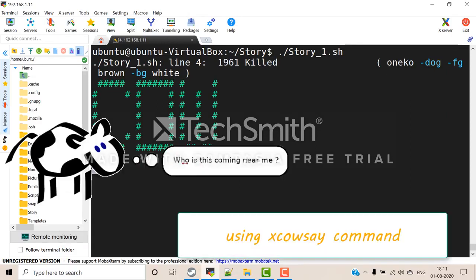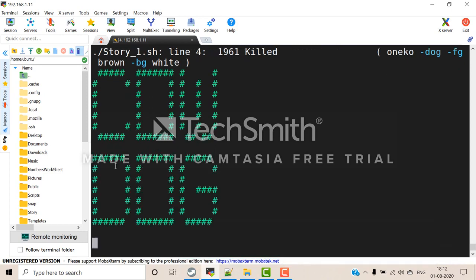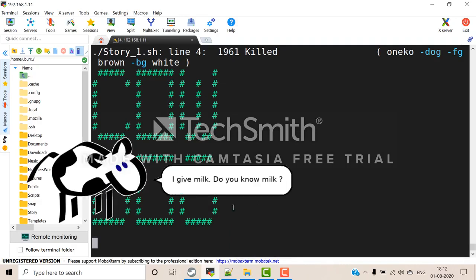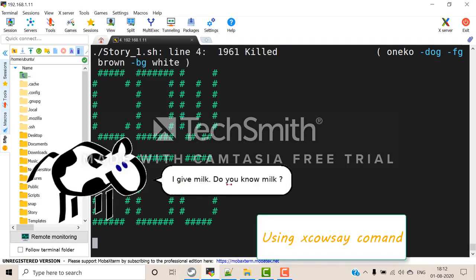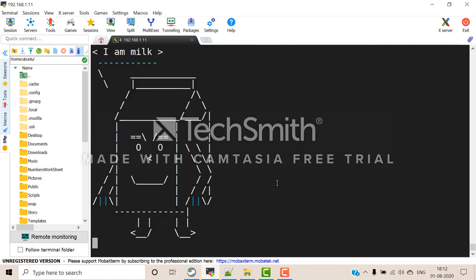It's cow's thought. Who's this coming near me? It's a dog, right? See, it saw a dog. Then what did the cow say? Shall we see? It said, "I give milk." And it asked, "Do you know milk? Have you seen milk?" Shall we see who is milk?